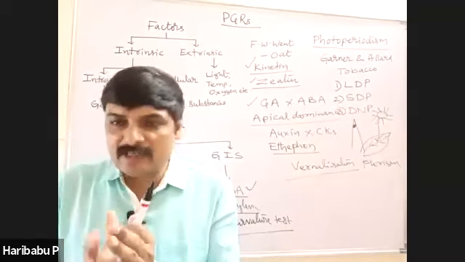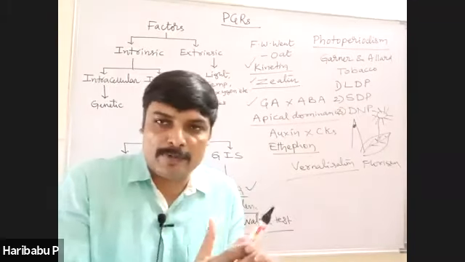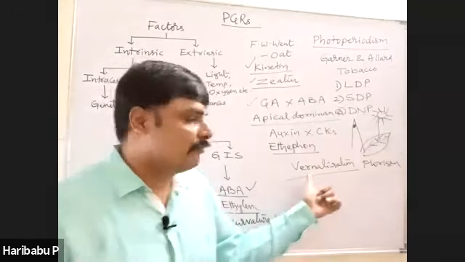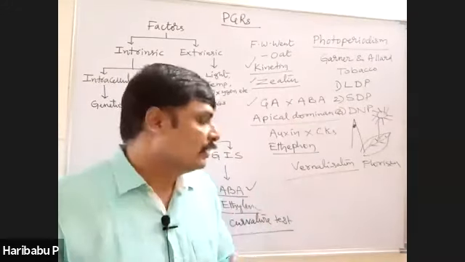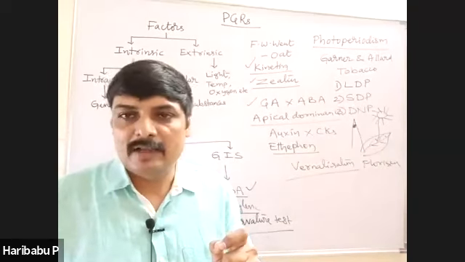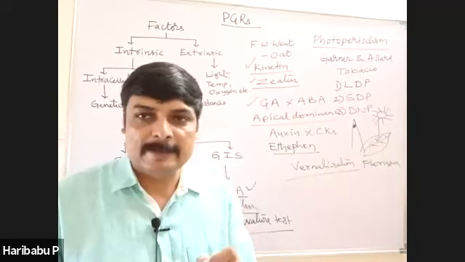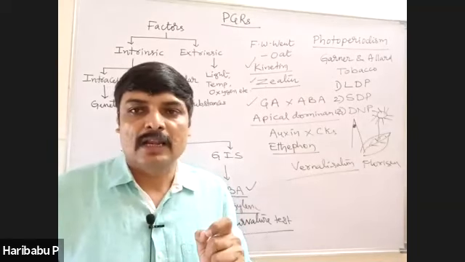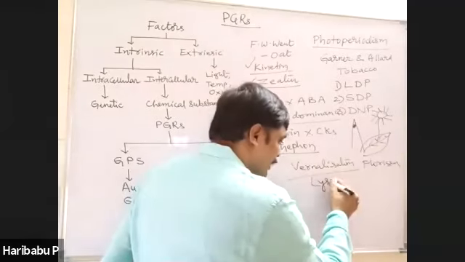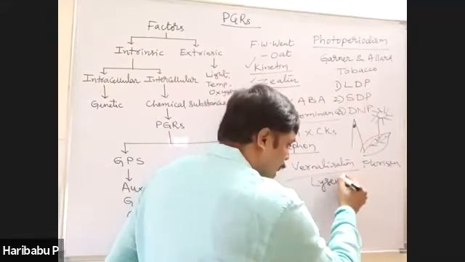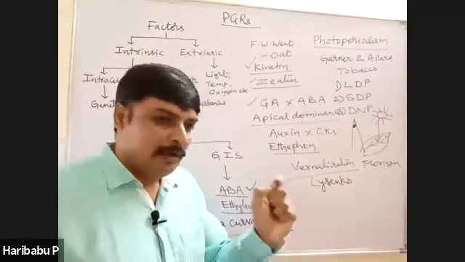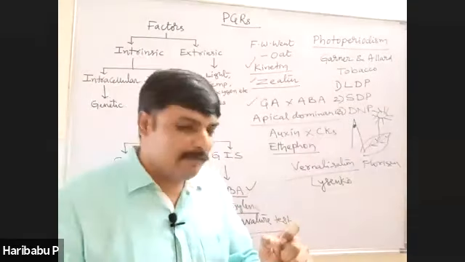The influence of cold temperature on flowering in plants is called vernalization. The term vernalization was first coined by the Russian botanist Lysenko.